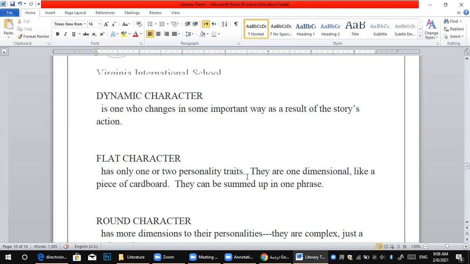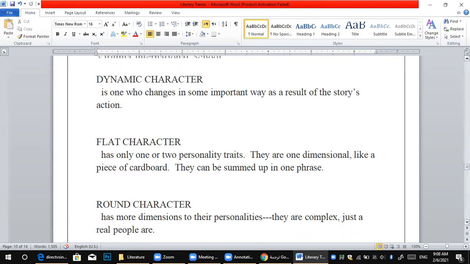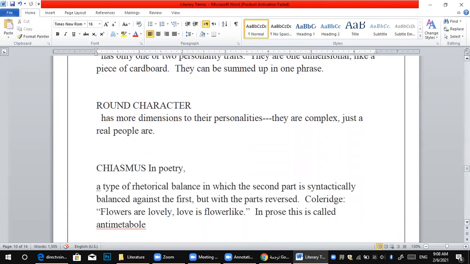They are one-dimensional, like a piece of cardboard, and we can sum them up in one phrase. It means that the character doesn't change a lot; it has one or two personality traits. After that, the round character. Let's move on to the round character.